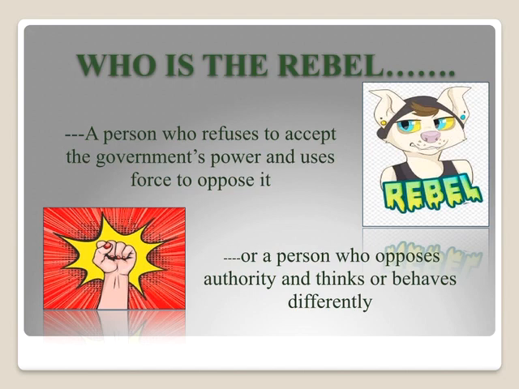Okay, so who is the rebel? A person who refuses to accept the government's power, who refuses to follow the government, and who is always against it. Then the other meaning of it is a person who opposes authority and thinks or behaves differently. So, who is the rebel?